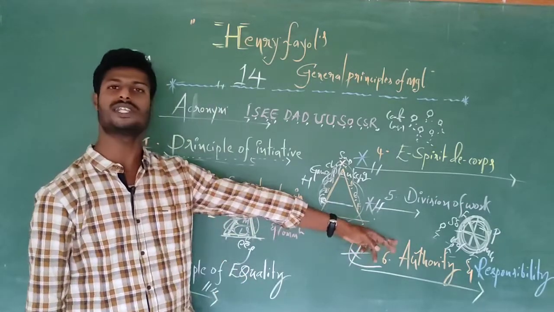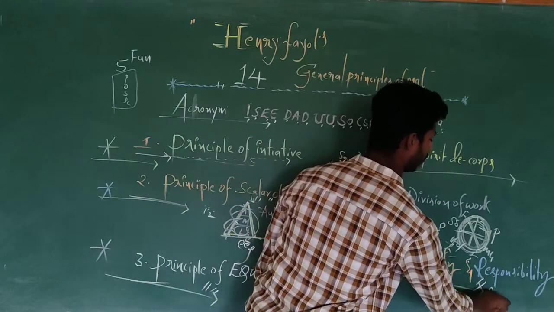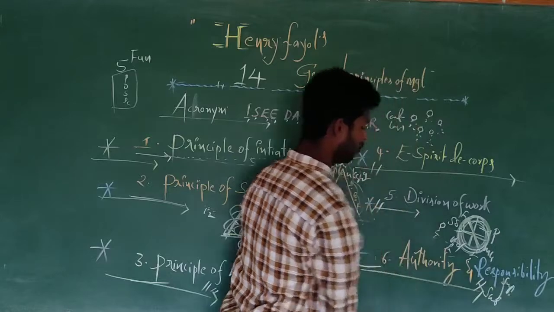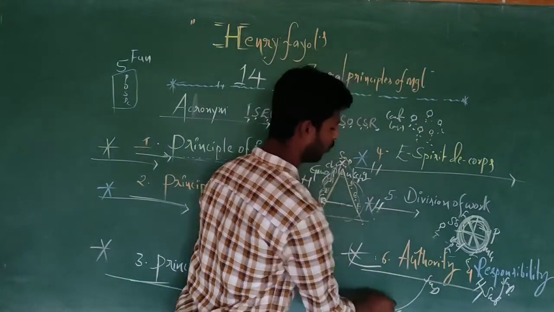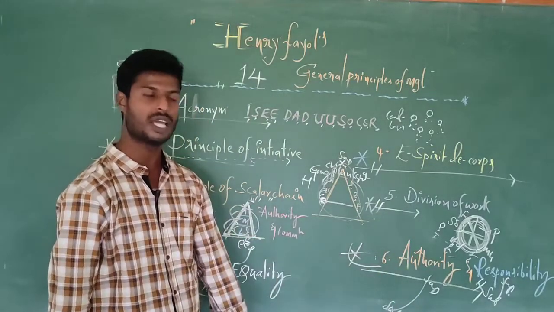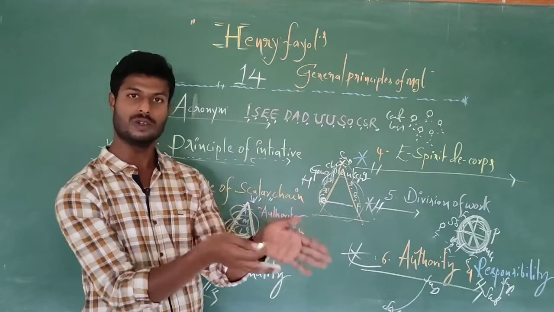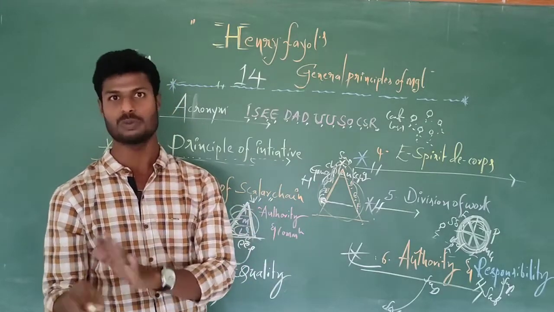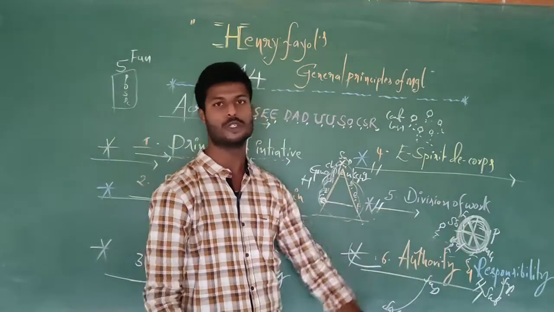Here, who is responsible to whom in this responsibility? Subordinates are responsible to their superior. But in authority, it is from superiors to subordinates. The flow of authority is always from superiors to subordinates, and responsibility is always from subordinates to superior. Superiors give work to the subordinates, and after the accomplishment of work, who is responsible to whom? Subordinates are responsible to superior.